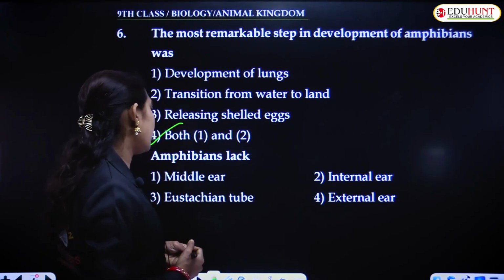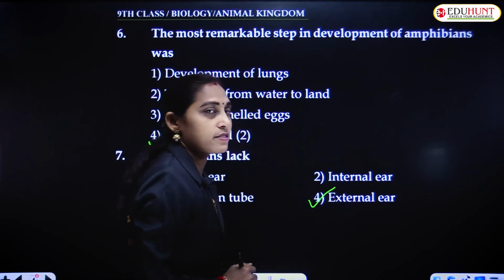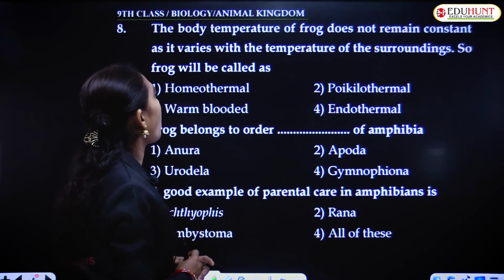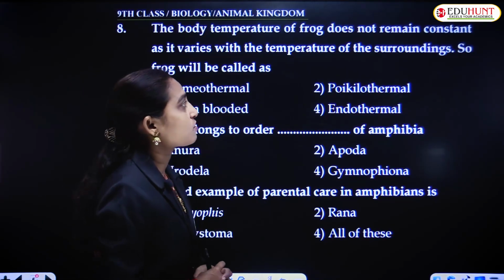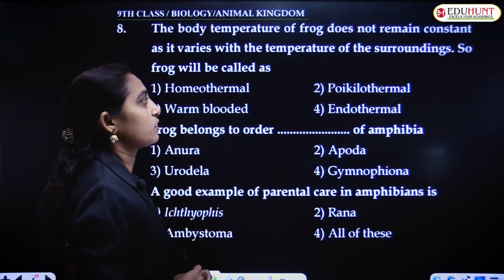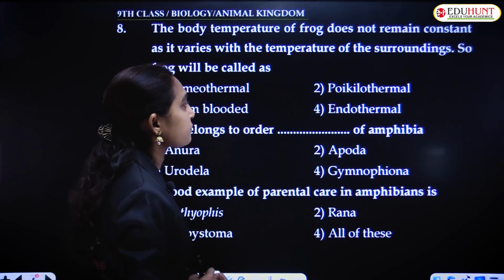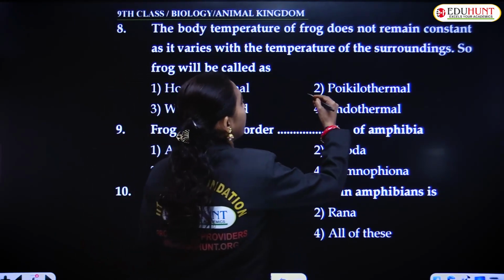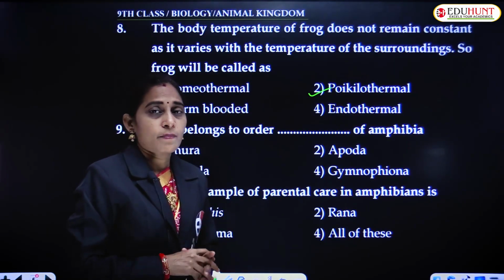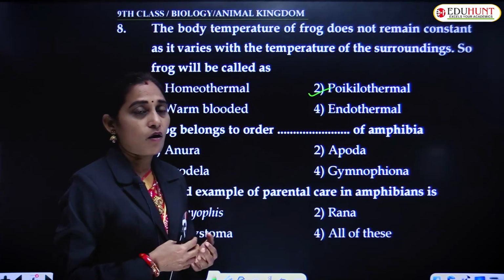Amphibians lack middle ear, eustachian tube, internal ear, external ear. External ear is absent in frog, in amphibians. The body temperature of frog does not remain constant as it varies with the temperature of the surroundings. So, frog is known as poikilothermic animal. Poikilothermic means the body temperature changes with the temperature of the surroundings.